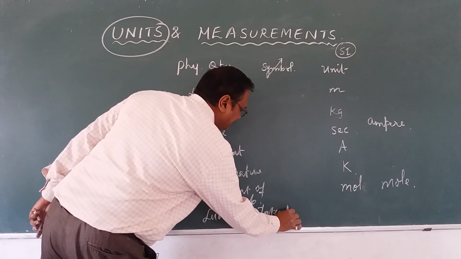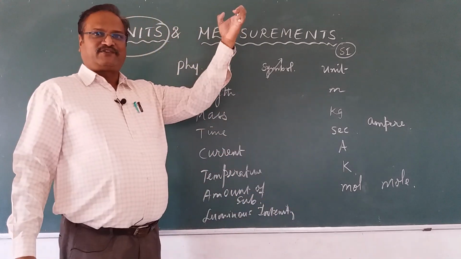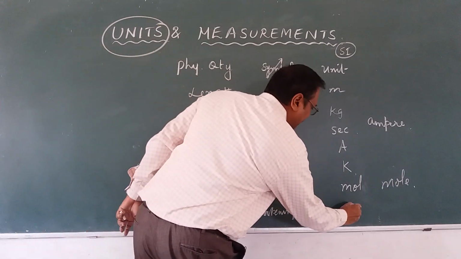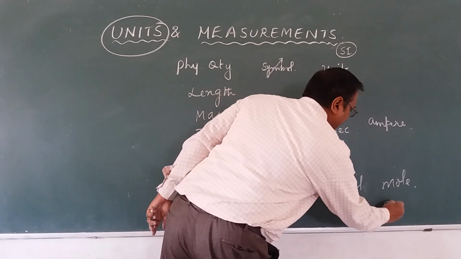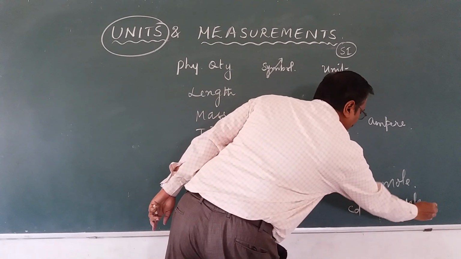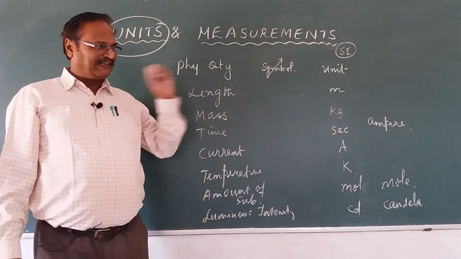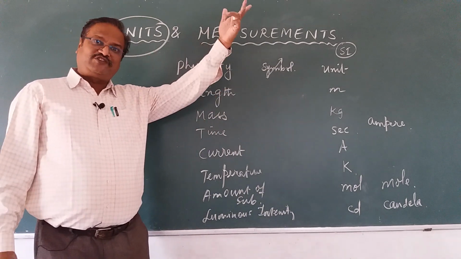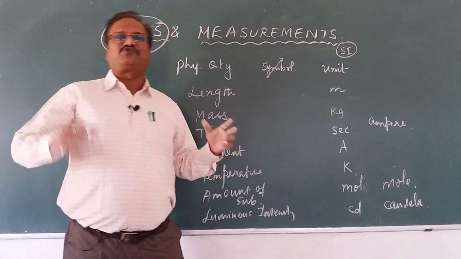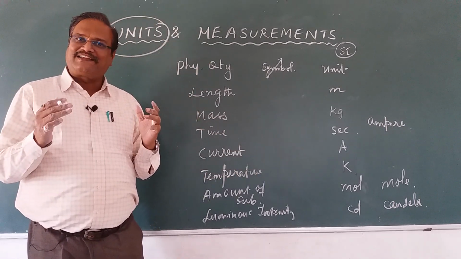What is luminous intensity? Light intensity, right? That is measured in candela, cd. You can easily understand candle. A candle gives you what? Light. In those days they measured with candle light, and that's why it is called candela, right?